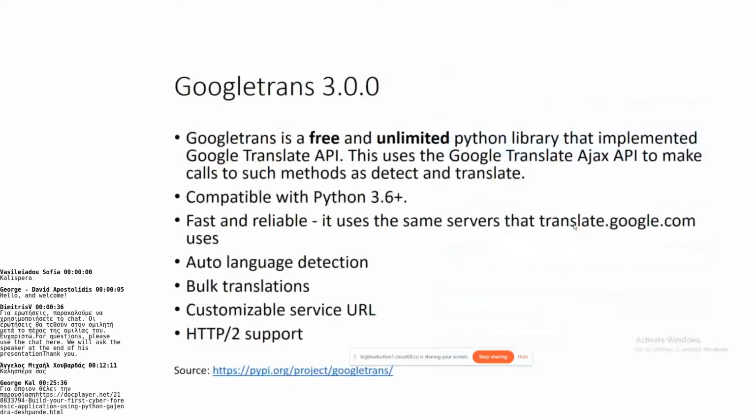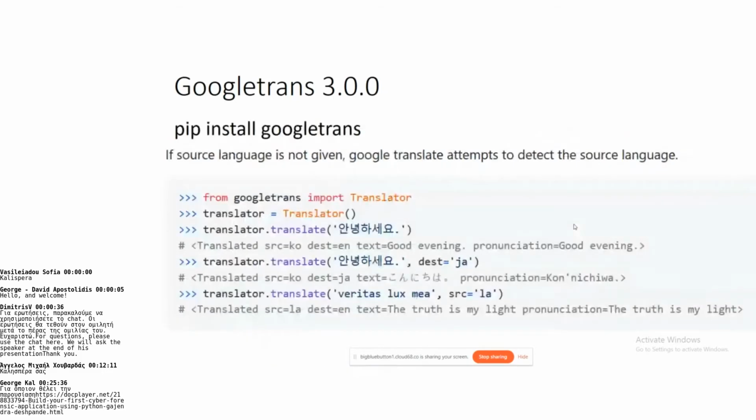Now to perform translation, you can use the library called Google Trans. It is a free and unlimited Python library that implemented the Google Translate API. It uses Ajax APIs to make calls, and it is compatible with Python 3.6. It is fast and reliable. It supports auto language detection. Bulk translations are also possible. You can install it using a simple pip command.